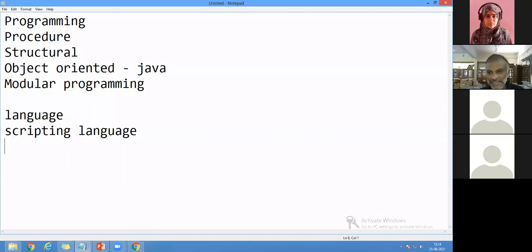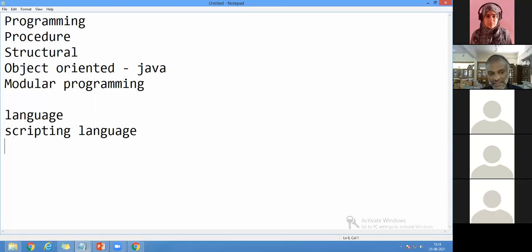Can anyone say? Is there any difference between language and scripting language? Please, there must be some interaction. Is it possible for anyone to say the answer? What is meant by language or scripting language? Any idea, please? Like interaction between the user. Yeah. Which one is the interaction between the users, sir? A scripting language, like scripting language is interaction between the user. Then what about the language?